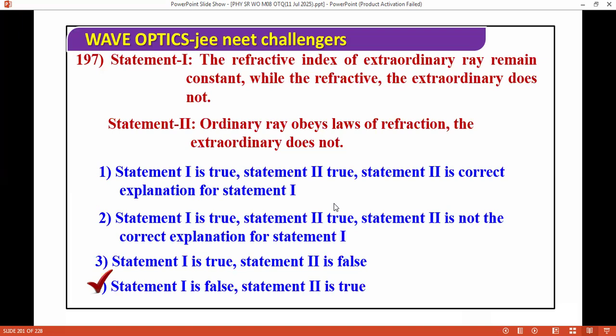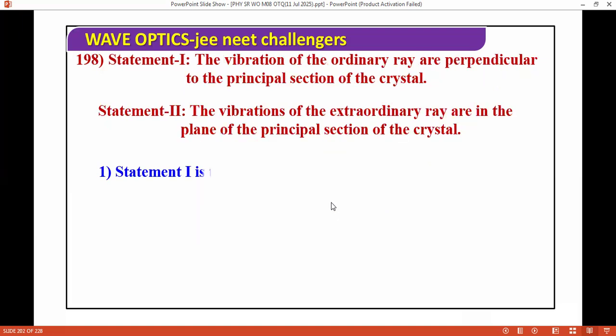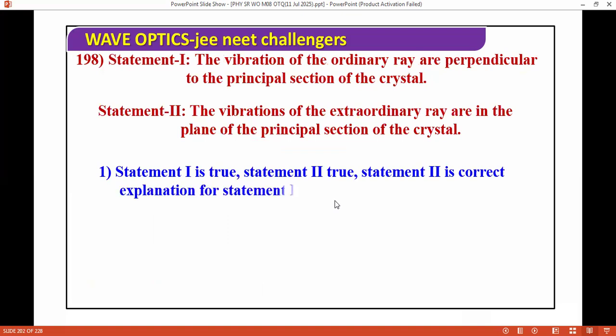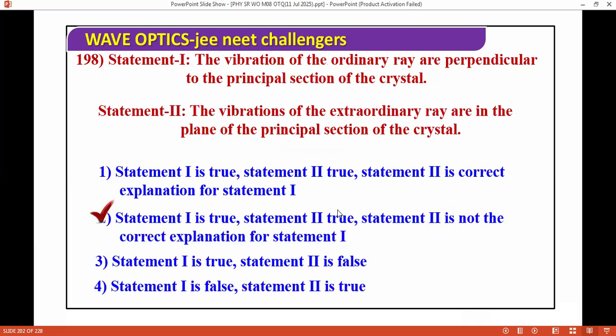Okay, so next question. The vibrations of the ordinary rays are perpendicular to the principal section of the crystal. The vibrations of the extraordinary rays are in the plane of the principal section of the crystal. Okay. We have these options. The correct answer: both are true here.